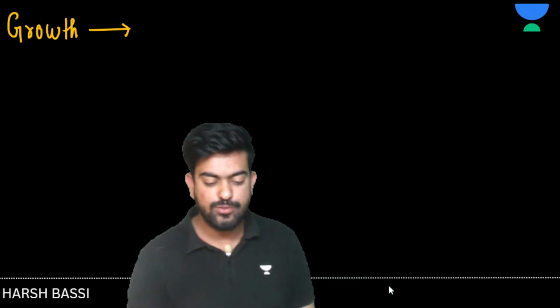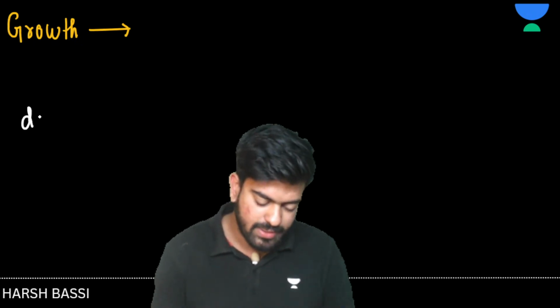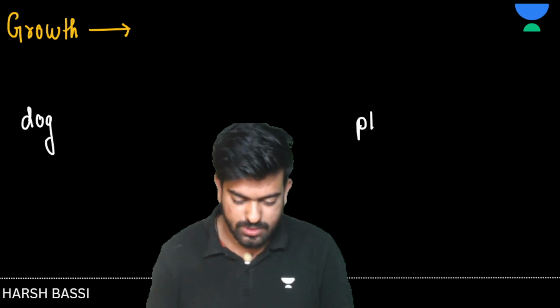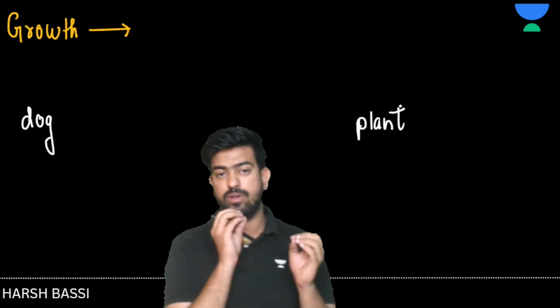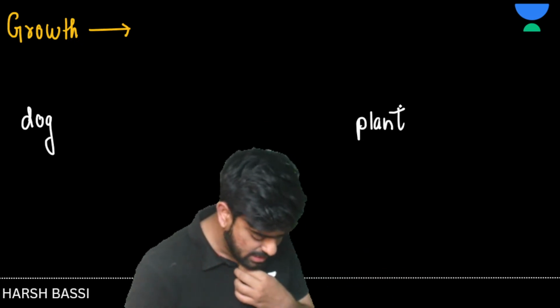See, I'll give two examples. One is a dog, and another example, a plant. Now what kind of growth differences can you see in a dog and in a plant?